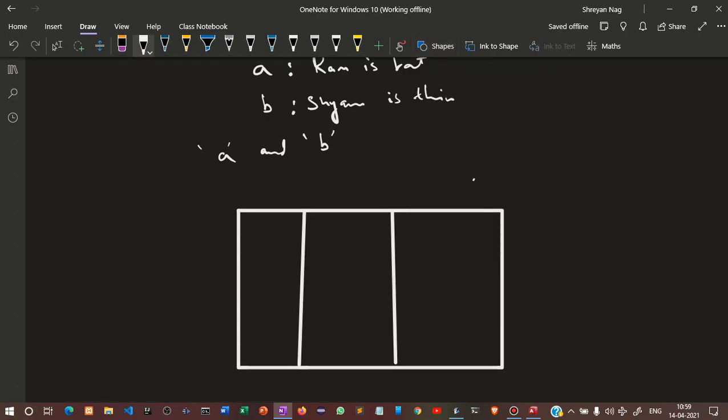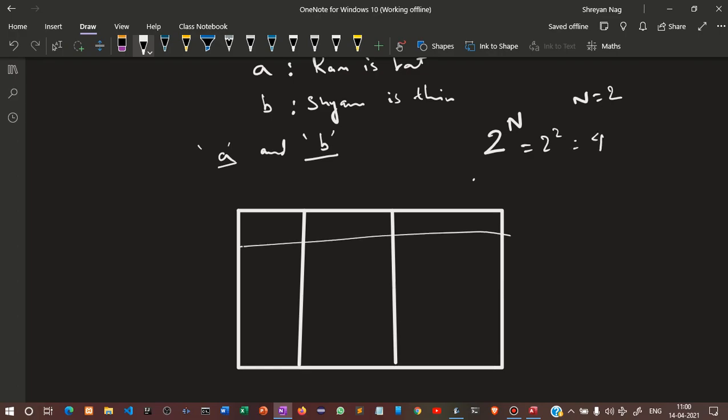Okay. Now, how many values are there? 2 values are there. So the formula for how many combinations will be based upon this is 2 to the power of n. So n has how many values? 2 values. So 2 to the power of n is what? 4. So we will have 4 combinations.